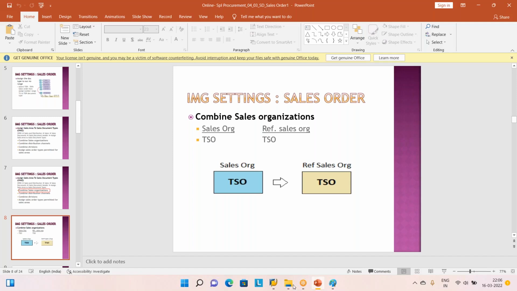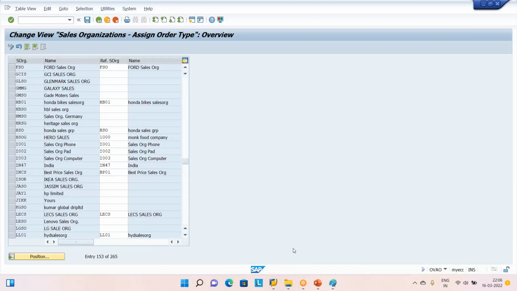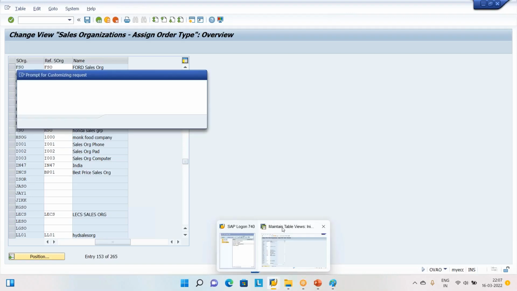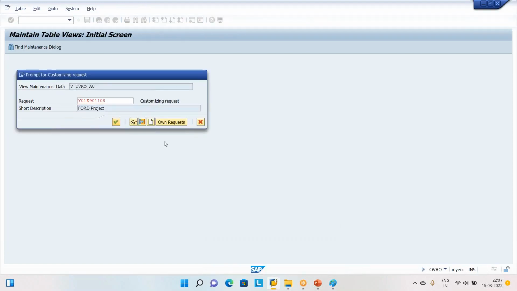Let us jump into the SAP. The meaning here is FSO and FSO are one and the same. Click here. Instead of creating one more sales organization, it died again. Useless machine. Click FSO. So set. This is dead slow. I don't know what happened.